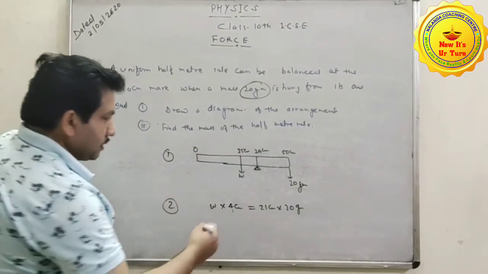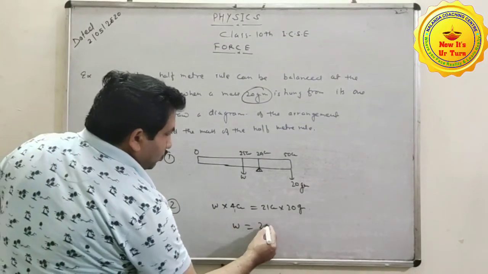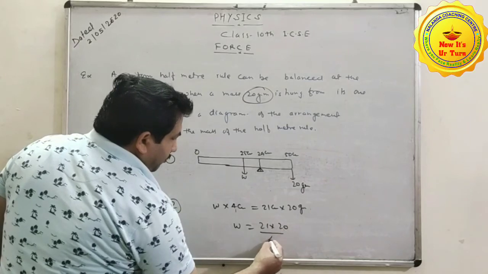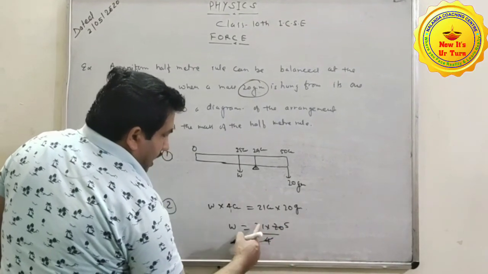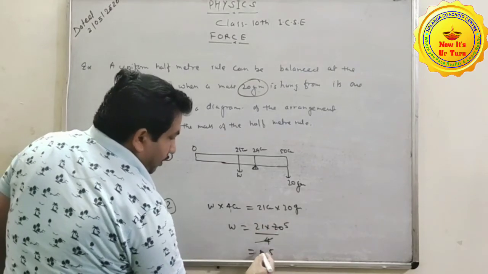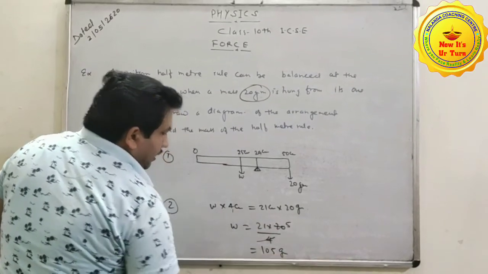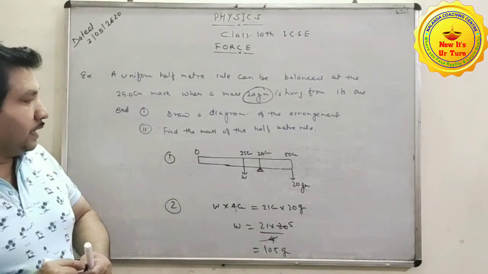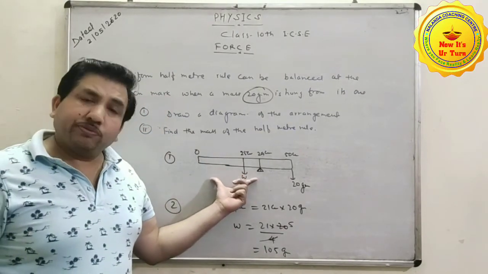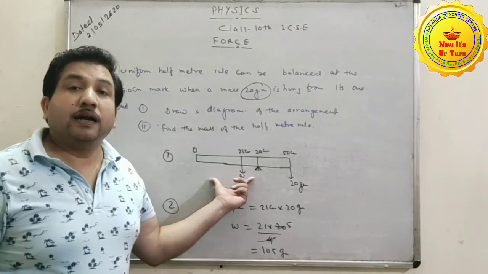Clear? W is equal to 21 into 20 upon 4. 4 fives are 20, and 21 times 5 is 105. It means 105 gram is the weight of this half meter rule.